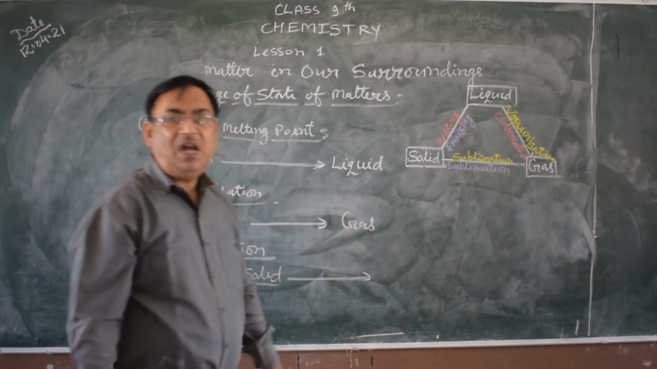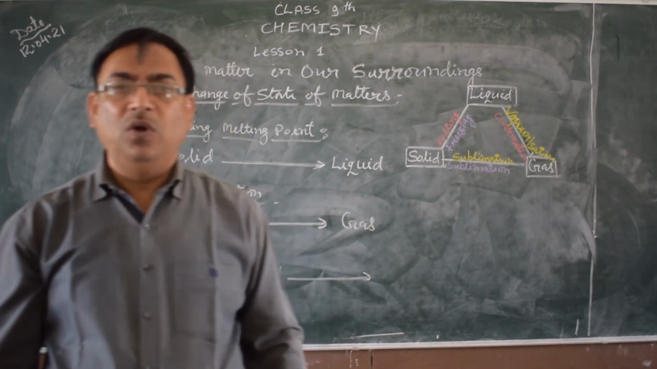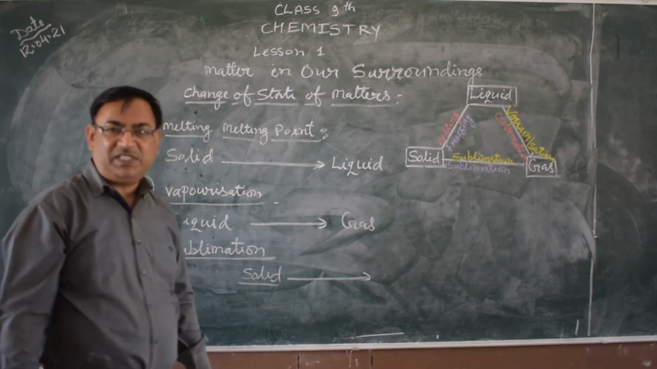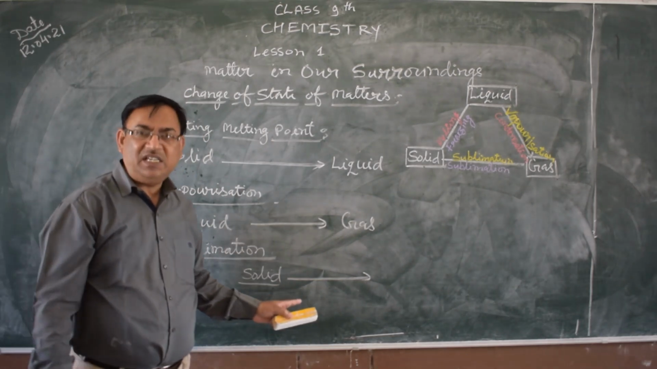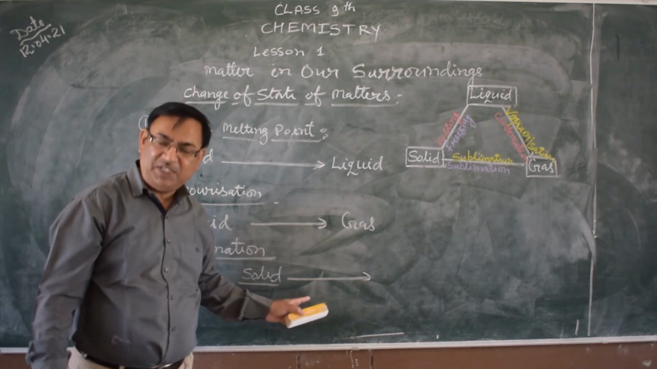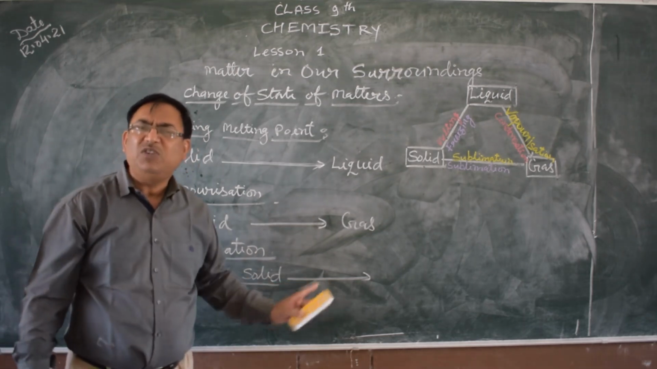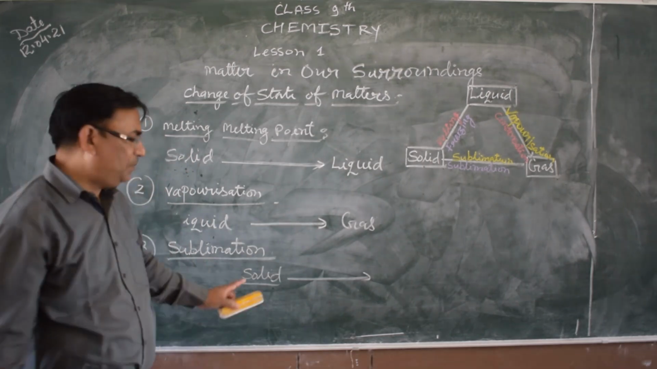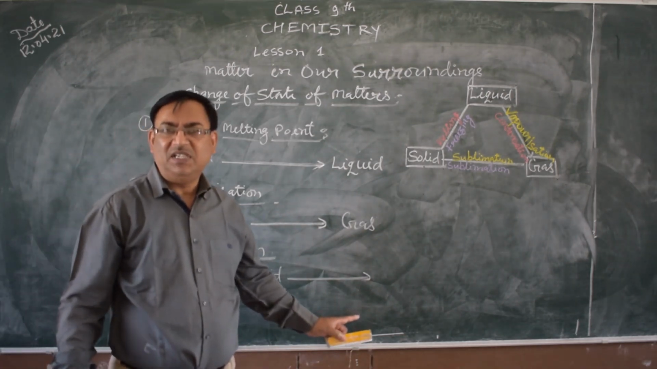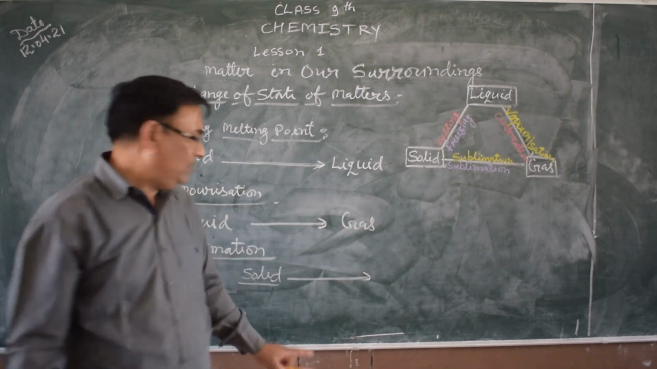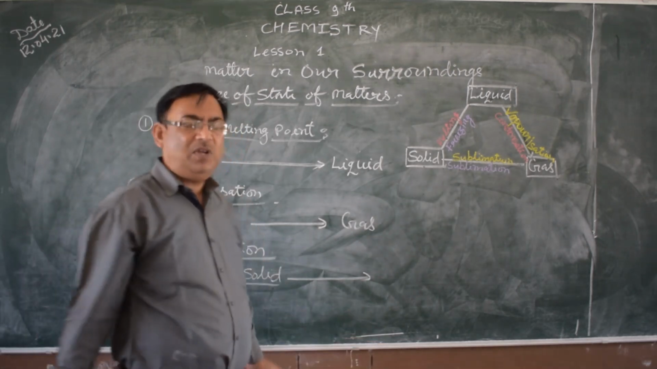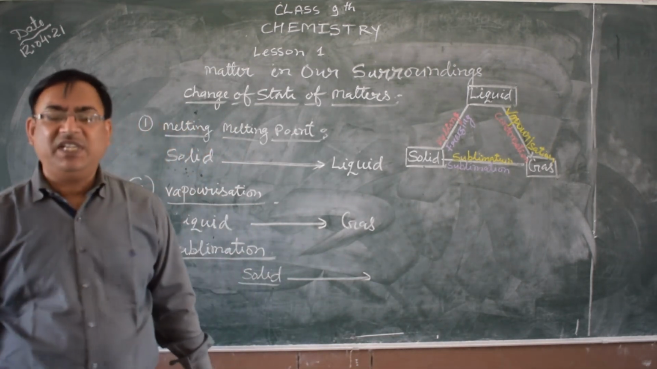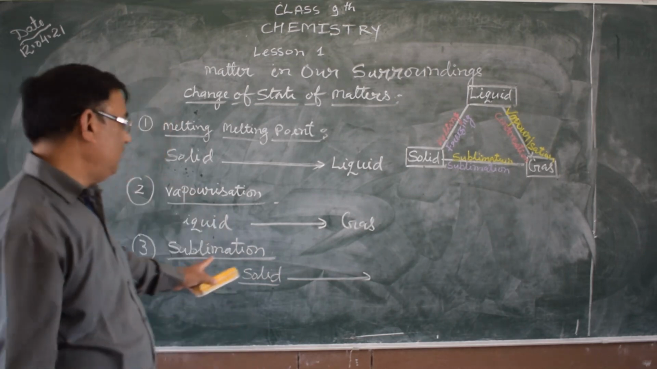For example, iodine, camphor, naushada, ammonium chloride, etc. When heat energy is provided to this type of substance, it does not change into liquid form, but is directly converted into gaseous form. This process is called sublimation. For example, camphor, which you must have seen, iodine, ammonium chloride, etc. This type of chemical substance shows sublimation characters.